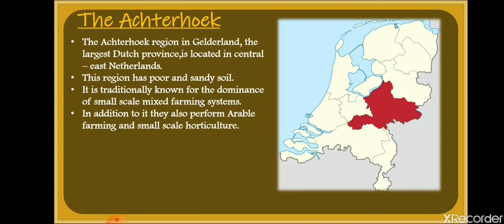And if we talk about Achterhoek, in that place people utilize each and every area of land for the purpose of farming. The land they are using for cultivation of food, for the cultivation of animal crops, for rearing their animals, as well as they are doing horticulture. That means they are utilizing each and every area of land for the purpose of farming. That is also resulting in land degradation.